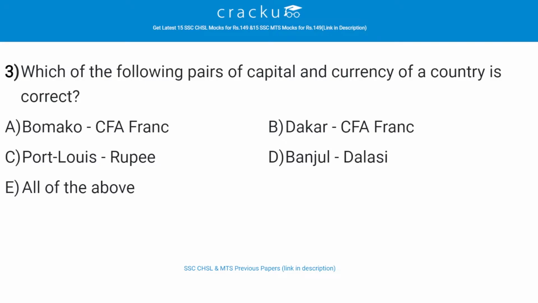Which of the following pairs of capital and currency of a country is correct? The correct answer is E, that is all of the above. So the first one is Bamako and the currency is CFA franc. Then Dhaka, currency is franc. Port Louis, currency is rupee. Banjul, the currency is dalasi. So all of the above are correct pairs.